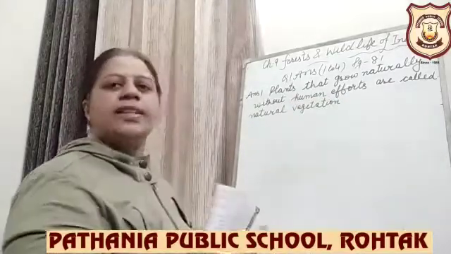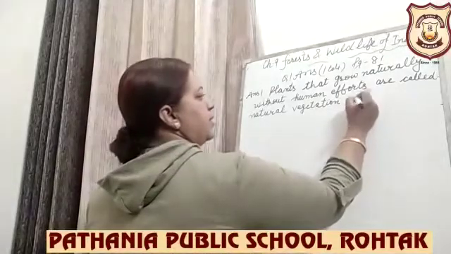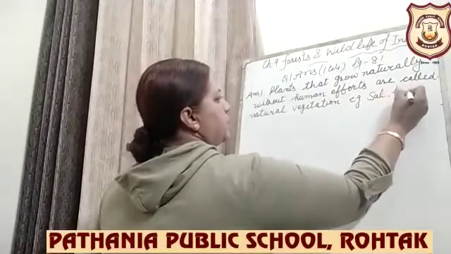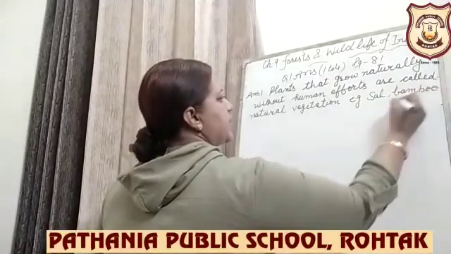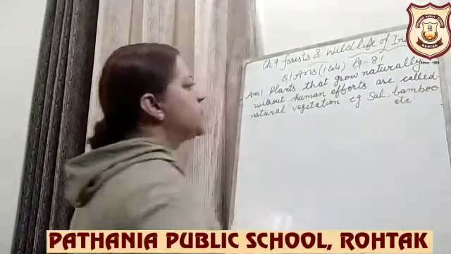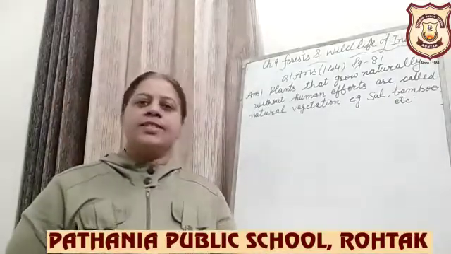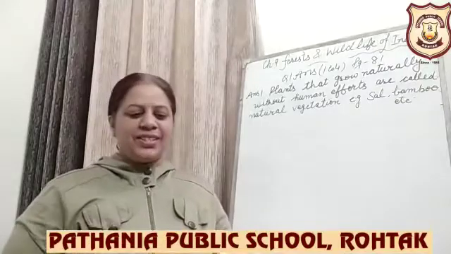And you can write the examples. For example, sal, bamboo, etc. So it is clear, means plants that grow naturally without human efforts are called natural vegetation.